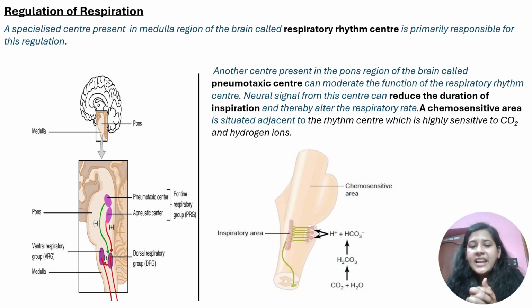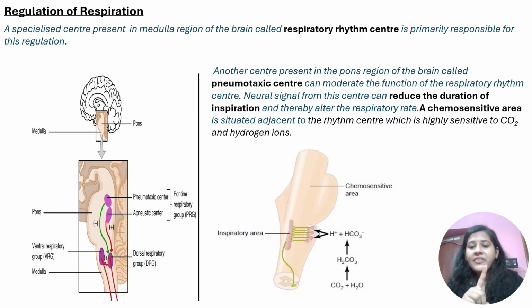A chemosensitive area is situated adjacent. You can see on the right part, I've shown you a chemosensitive area which is present above pons, that is present adjacent to the rhythm center, that is also sensitive to CO2 and hydrogen ions. So two factors which affect respiration, one is CO2 and the other is hydrogen ions. Whenever their concentration increases in our body, it can create problems with respiration and other kinds of problems.